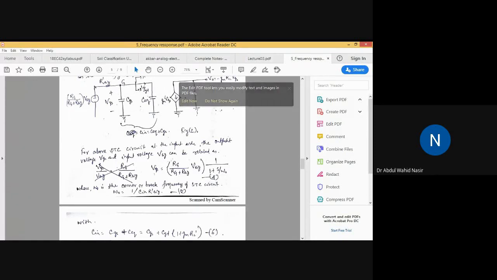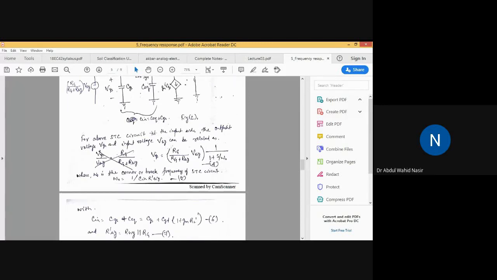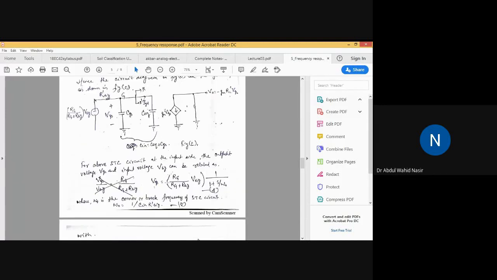So for the above STC circuit at the input side, the output voltage VGS and the input voltage VSIG can be related. Simply see how we can relate VGS and VSIG. We have to find the voltage VGS here.